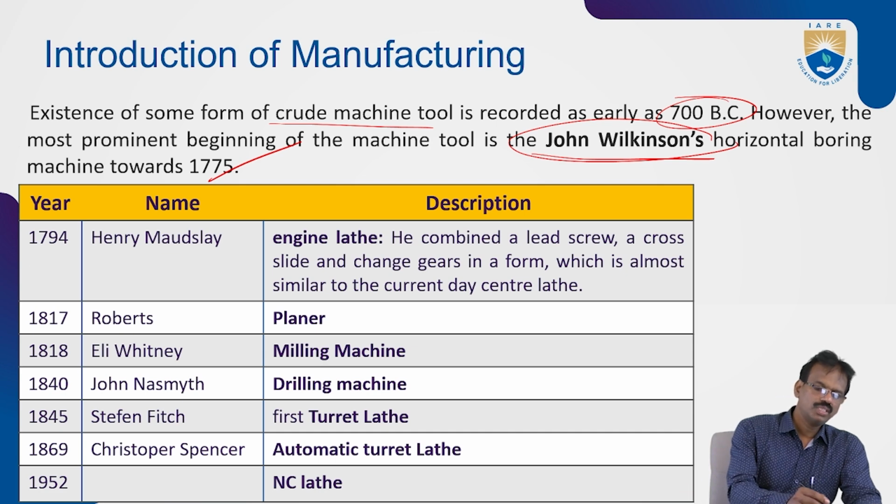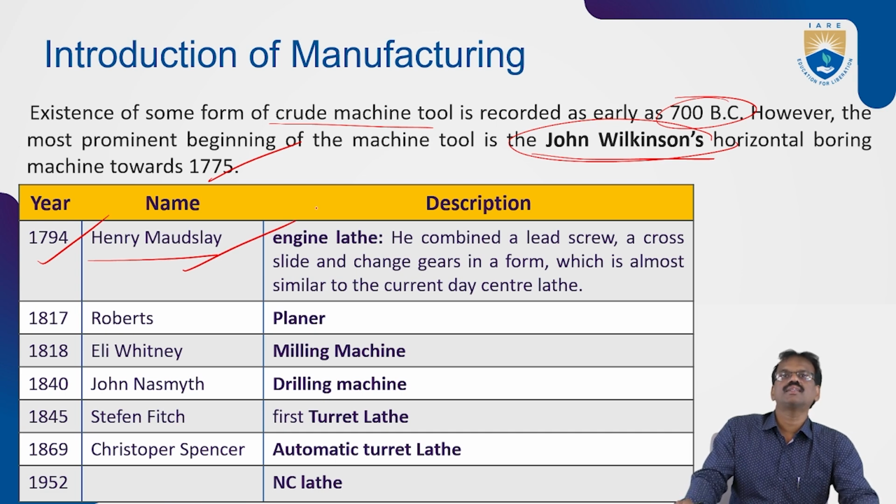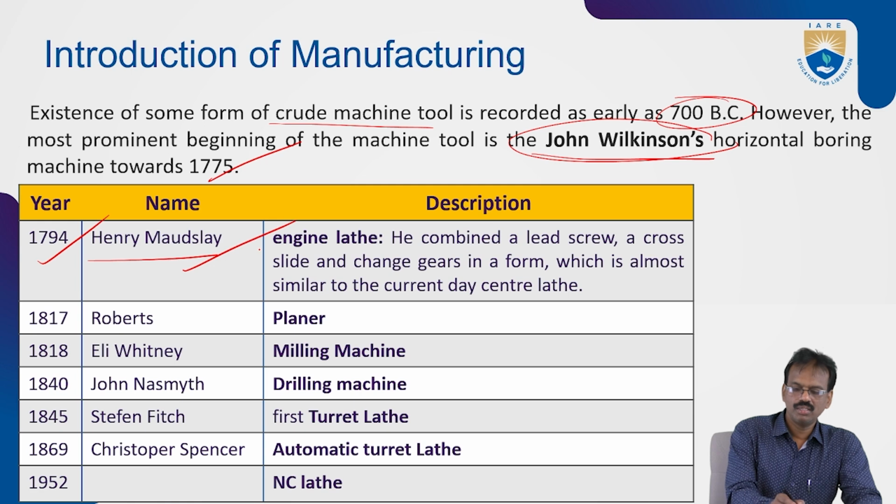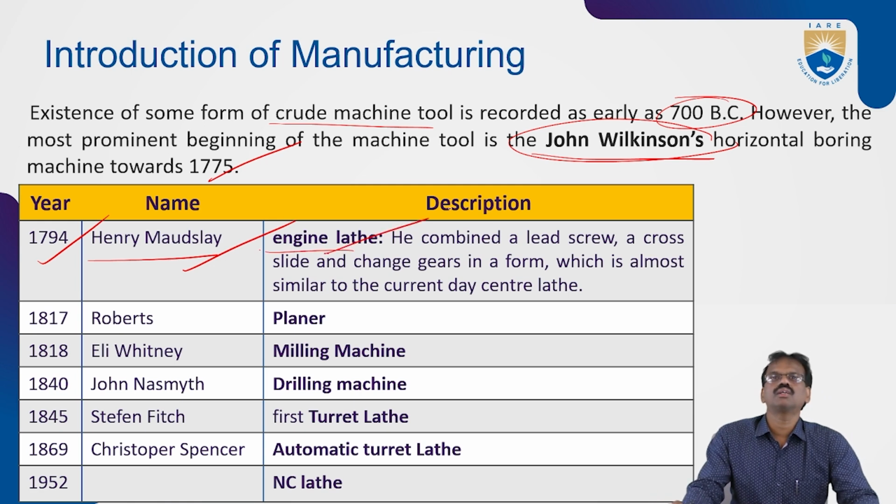Okay. So in 1794, Henry Maudsley invented the engine lathe. This is a very important machine tool. You can say this is the mother of all machines also.